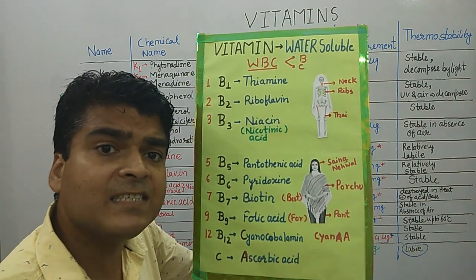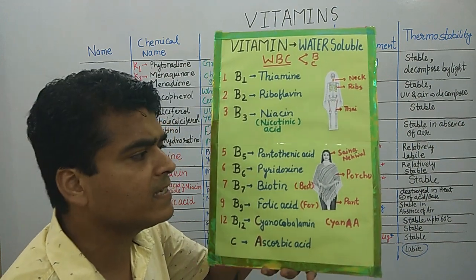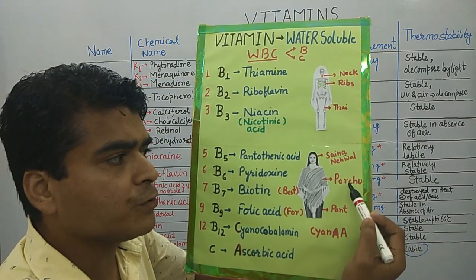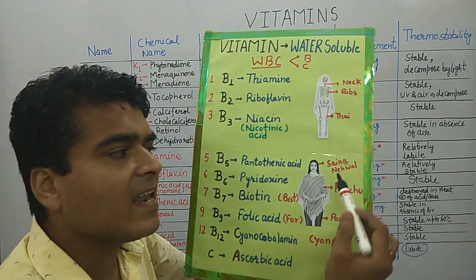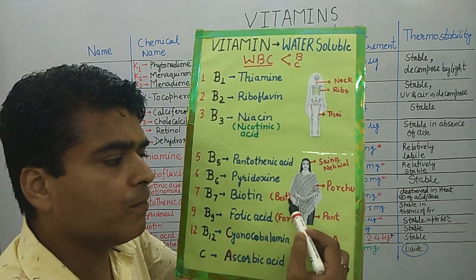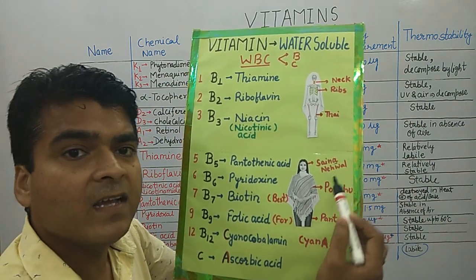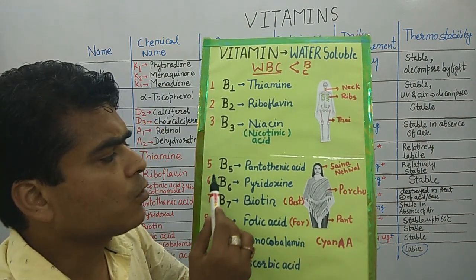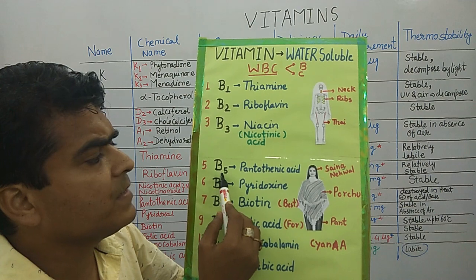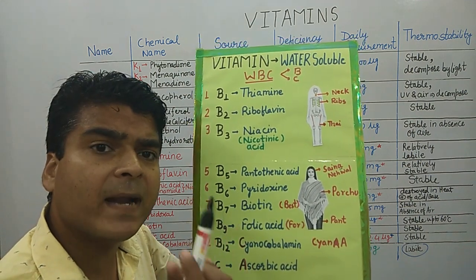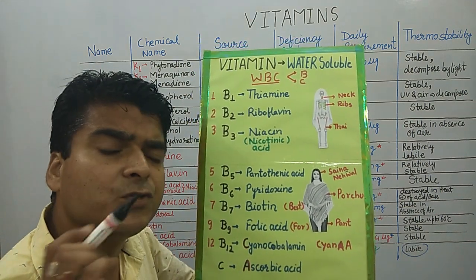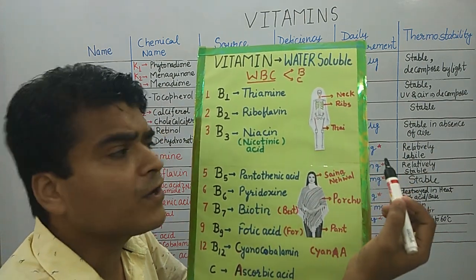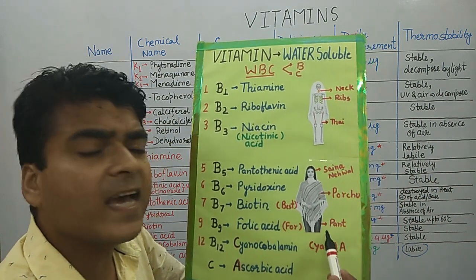We have another trick or mnemonic to remember these. The trick is: Pant and Porchu, best for Saina Nehwal. You know Saina Nehwal is a player of India. So pant means B5. Also we know penta is used for 5. So B5 is pantothenic acid, and we also remember that on the thigh we wear pants.